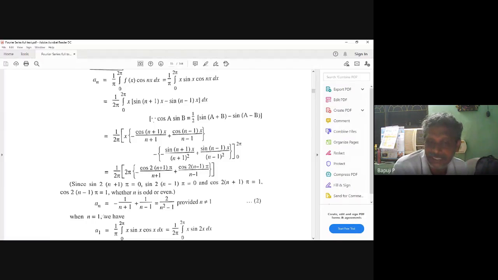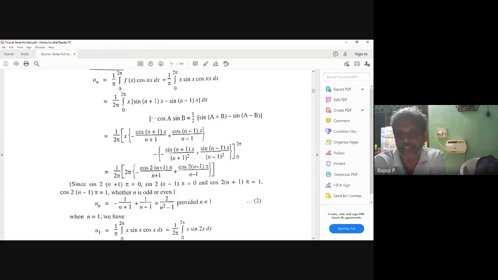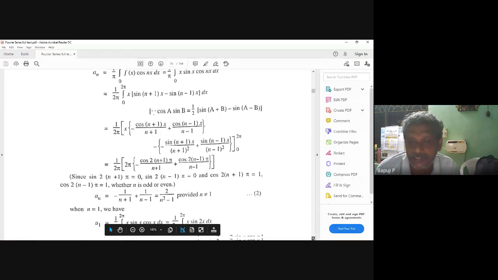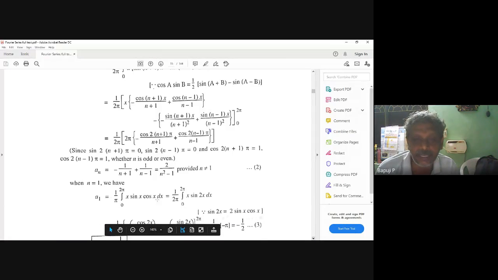Because n is equal to 1 means I have to find it separately. My formula is valid from 2 to infinity, but in the Fourier series I want A1, A2, A3, A4, A5, A6 up to A infinity. If I add all infinite terms, maybe I will get 1 by 2 or 2 by 2. That is a different story, the next problem I will do. Here my result is valid from 2 to infinity. But who is A1? A1 means f of x cos 1x, f of x cos x. This term will speak a lot actually.